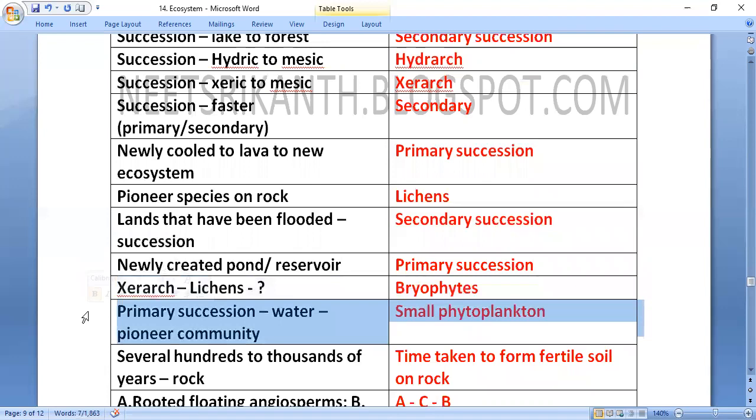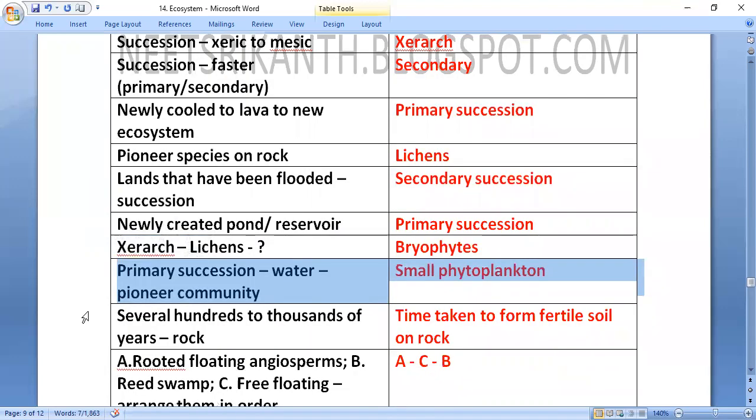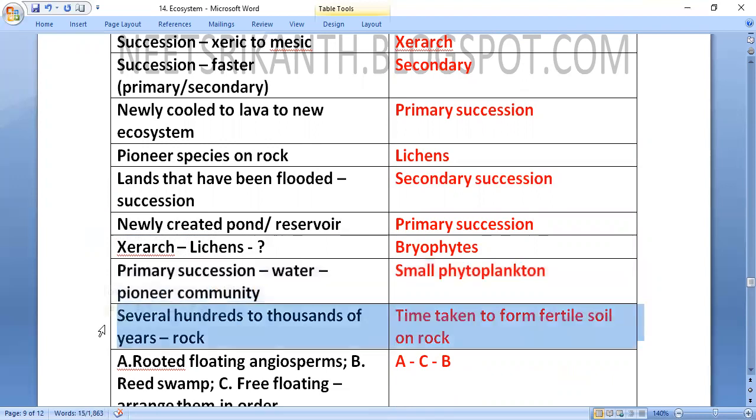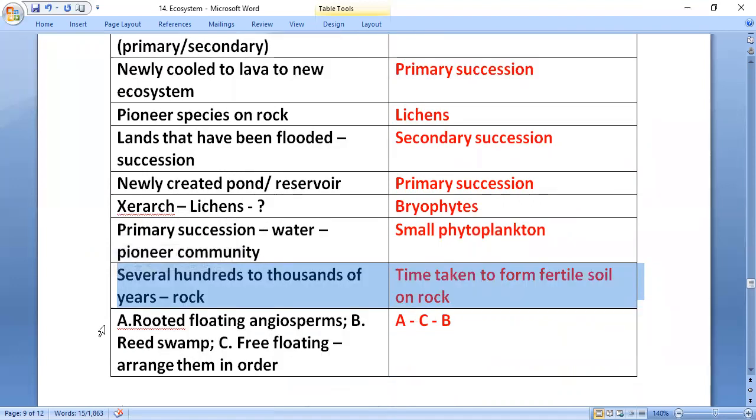In primary succession in water, small phytoplankton are where it begins, and they belong to the pioneer community. On rock, it takes several hundreds to thousands of years to form fertile soil.